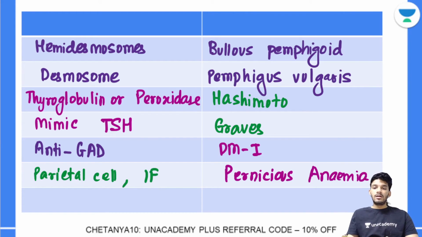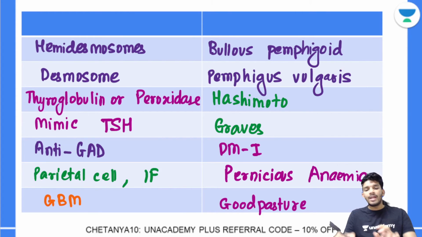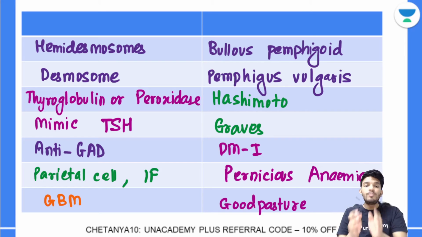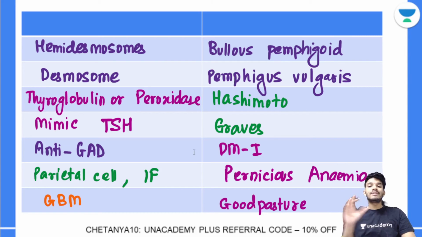Then a very commonly encountered syndrome, and when I was teaching you hypersensitivity, I mentioned this to you: Goodpasture syndrome. Here you have antibodies against the glomerular basement membrane. That is why it affects the kidneys the most and also the lungs. Goodpasture is which type of hypersensitivity reaction? It is a type 2 hypersensitivity reaction, mediated by deposition of antibodies. That is a correlate you need to remember here. I hope this table simplifies at least learning that much for you.